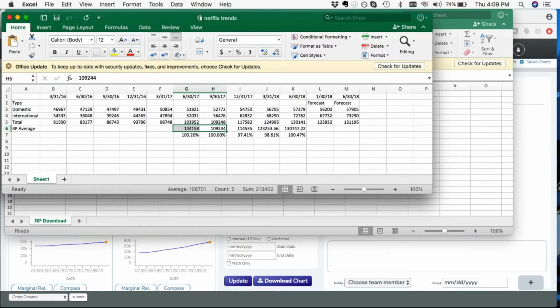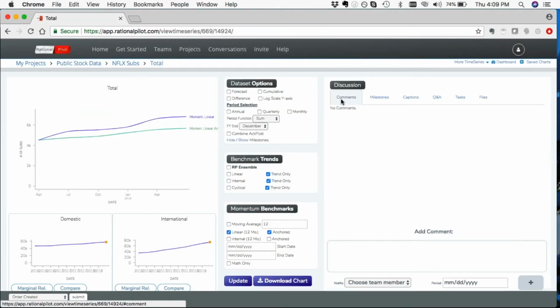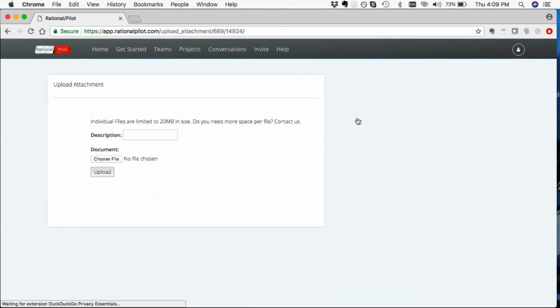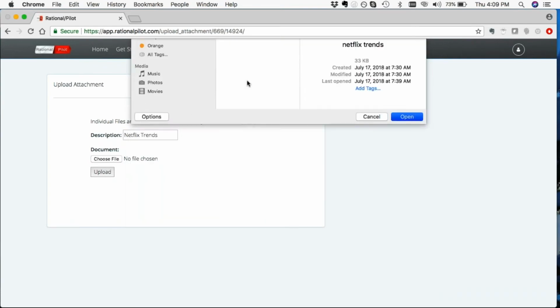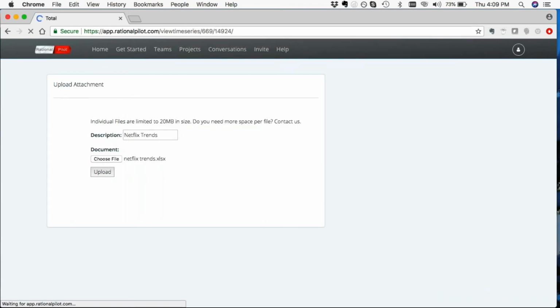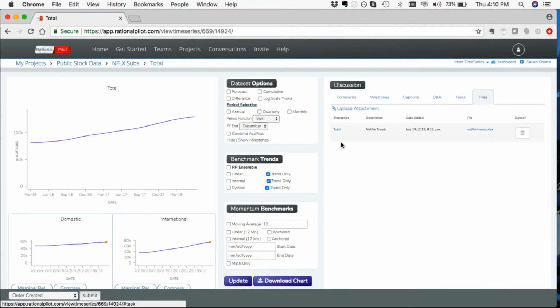Let's say you wanted to share this data with your fellow coworkers, do it inside the system, and stay outside of mail. So within our discussion tabs, and this will be the last thing we talk about before we close, you can actually upload files from outside of the system into the system, similar to a file sharing capability. So we'll put Netflix trends, pick this file, and upload it. And now it's available for you to download.